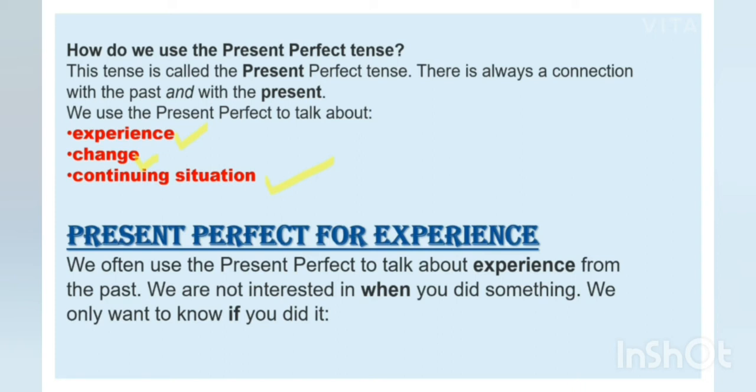So here students, we are not interested in when you did something. Clear? But we are interested to know if you did it or not. Clear? Listen to me carefully. We are not interested in when you did something, but we are interested in whether you did that thing or not. Clear?